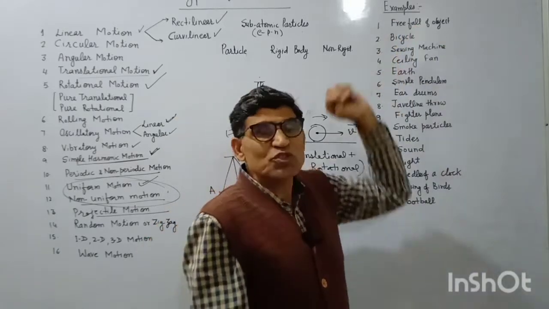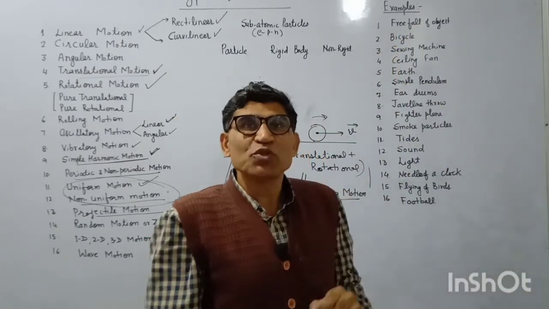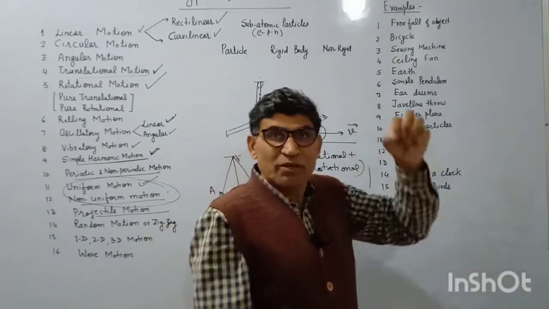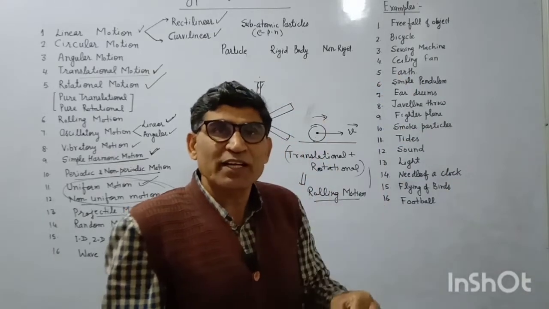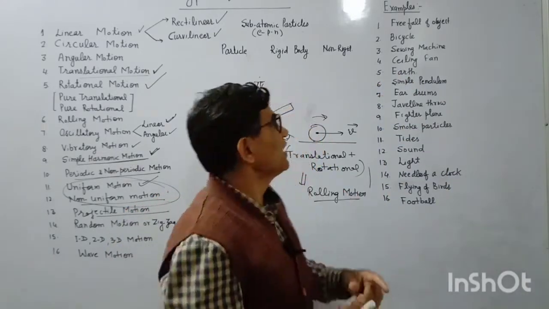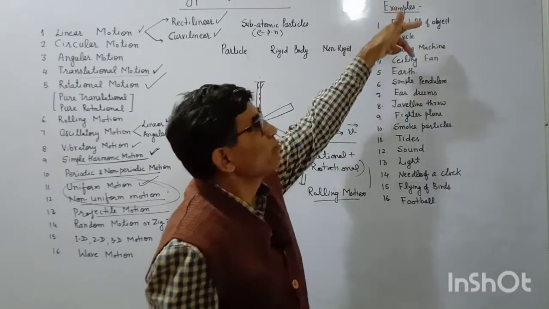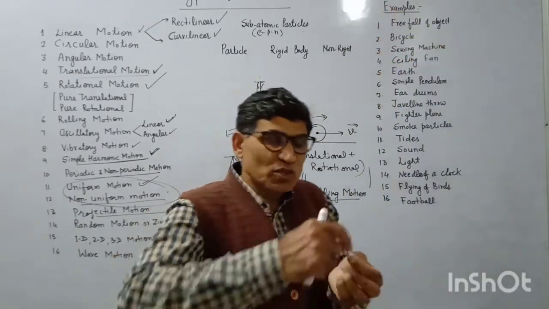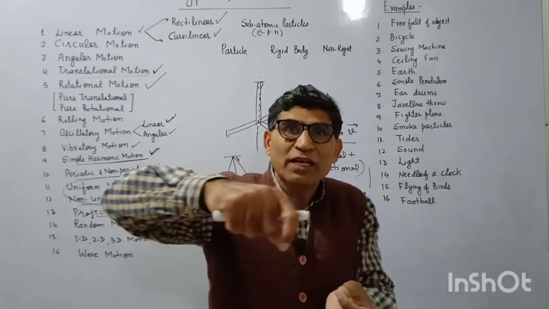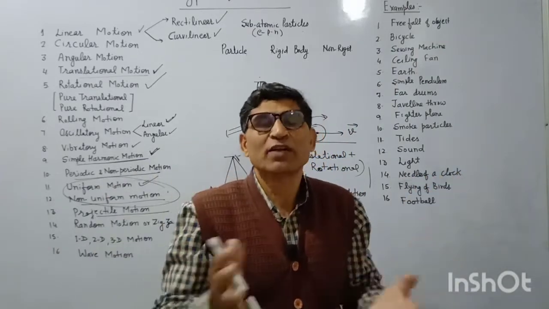Is it linear motion or angular motion? In linear motion, the body is moving either in a straight line or in a curved path. So it is an example of linear motion. It is a single particle system. It is not taking a turn around a fixed axis, so we cannot call it angular motion.